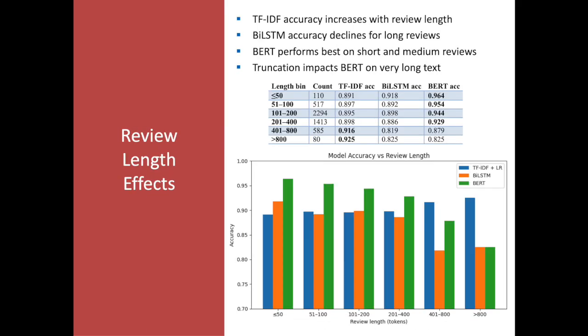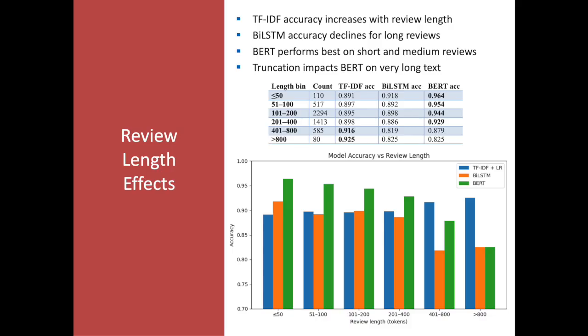This slide shows accuracy and its relationship to review length, which tells us some important model-specific behavior. For TF-IDF, accuracy increases as review length increases. Because TF-IDF uses the full document without truncation, longer reviews provide more sentiment-bearing terms, which strengthens frequency-based signals. The BiLSTM model shows clear degradation in performance for long reviews, which aligns with the known limitations of recurrent neural networks in capturing long-range dependencies.